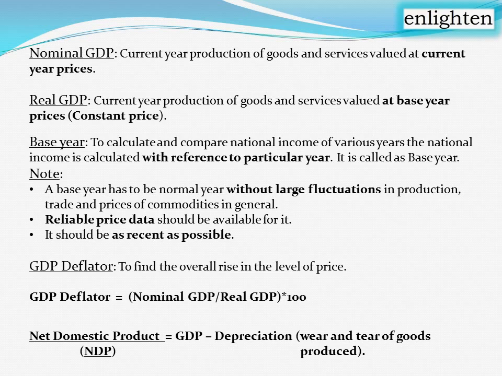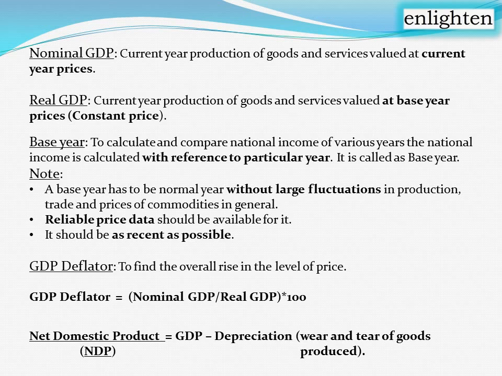What are those rules and regulations? A base year has to be a normal year without large fluctuations in production, trade and prices of commodities in general. The year which we consider as a base year should not be an abnormal year. It should not be a war-affected year or a natural disaster year, because if such abnormalities happen in that year, the price level also varies, and it does not give us the correct values of the real prices of that particular year. So it should not be an abnormal year.